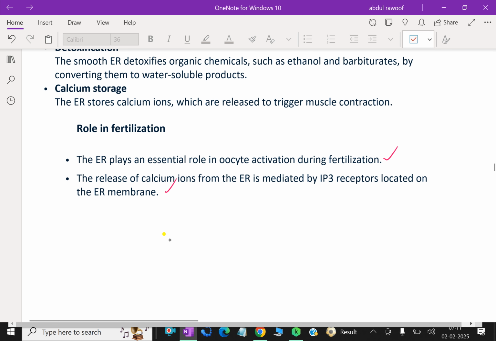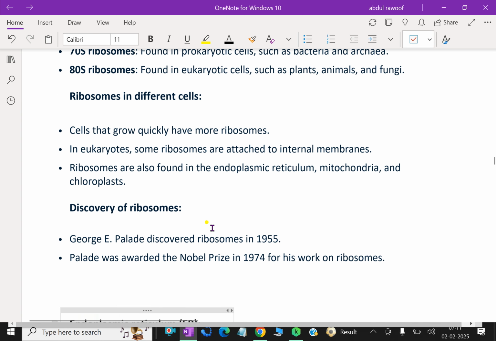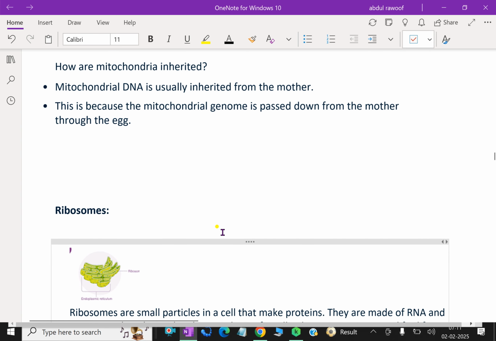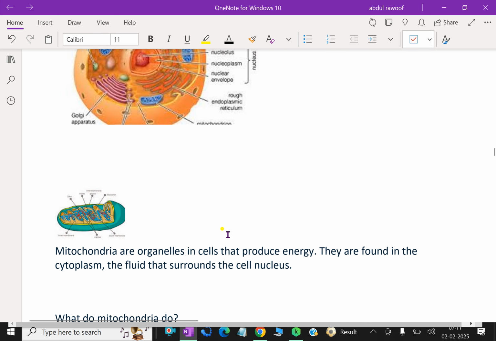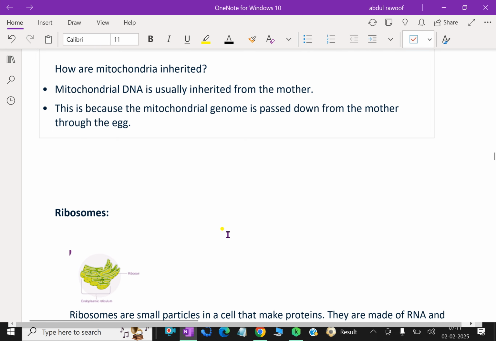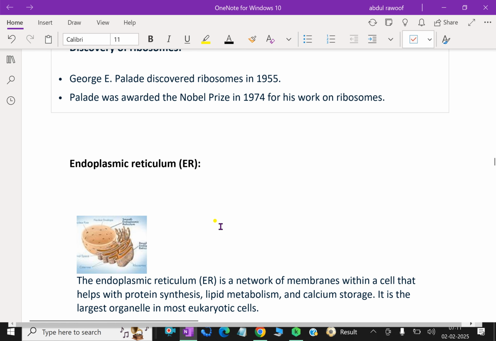So far we discussed about human cells in that part: ribosomes and mitochondria and endoplasmic reticulum. We have done.